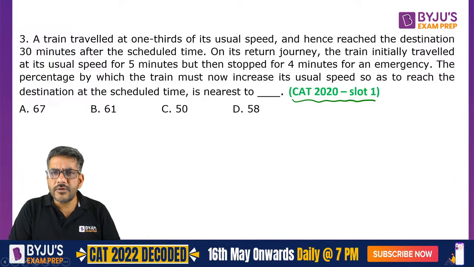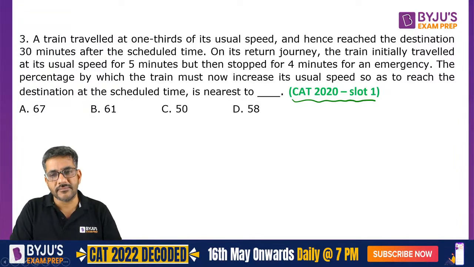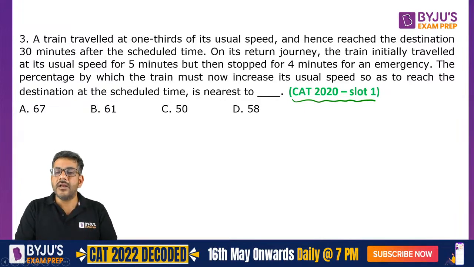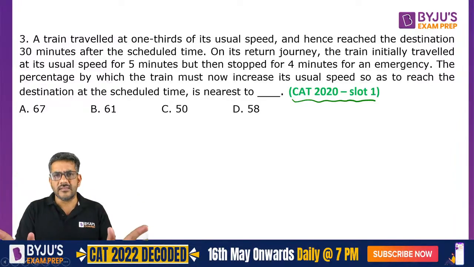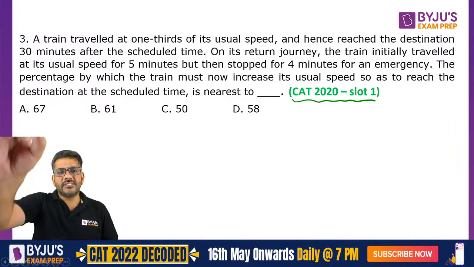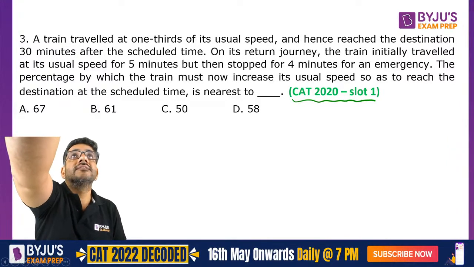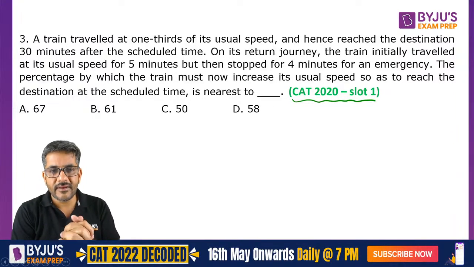All of you must be doing it, must be practicing it very well, क्योंकि काफी बार questions इस पे पूछे जाते हैं आपसे. So all of you please pay attention to this part, that time speed distance and time and work, these are those 2 areas which are generally asked a lot many times in CAT. You should never ever leave these topics behind and never ever do a lesser practice in these. जितना हो सके उतना ज्यादा practice कीजिएगा. So do this third question from the same slot now, that is CAT 2020 slot 1. Let me see how many of you answer this correctly now.